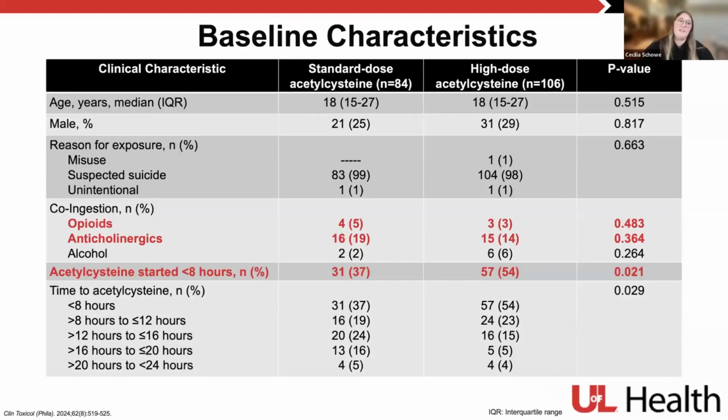When looking at baseline characteristics, patients were on average about 18 years of age, and about 75% of patients were female. As far as co-ingestions go, there was no difference between groups. Relatively low number of patients had opioids or anticholinergics also in their ingestion. What was statistically significant between groups was whether acetylcysteine was started less than 8 hours since ingestion. So about 54% of patients had it started less than 8 hours in our high-dose acetylcysteine group, and only about 37% had it started less than 8 hours in our standard dose group.